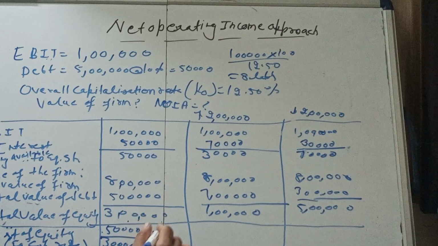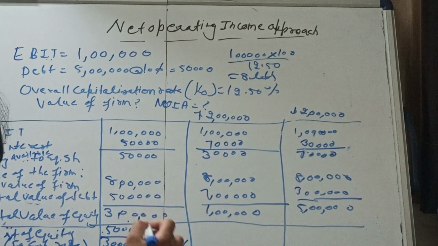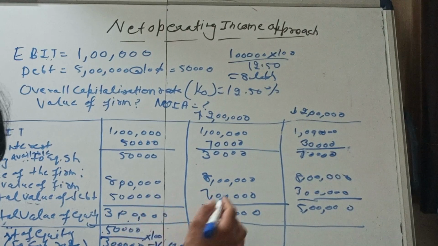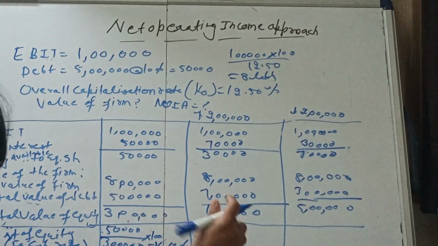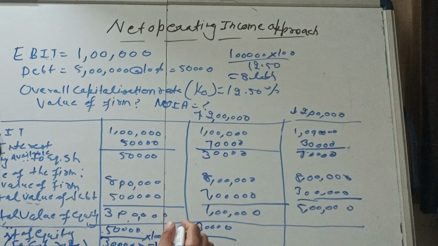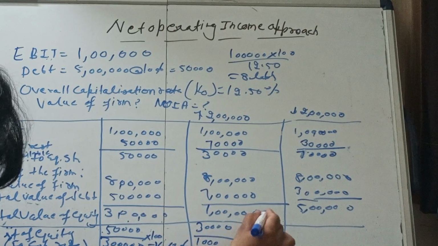So it comes to 16.67%. Here 5 lakh, yeah, 30,000 upon 7 lakh, 30,000 upon 1 lakh. This is the cost of equity.